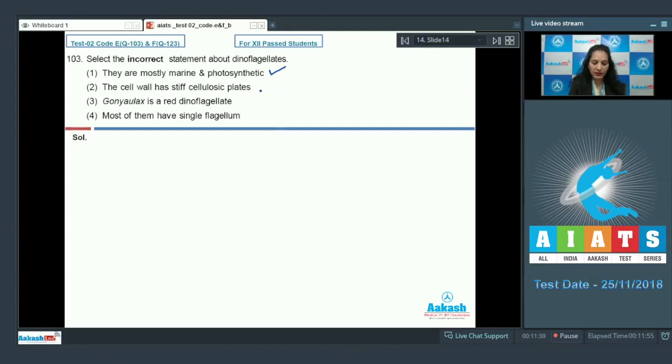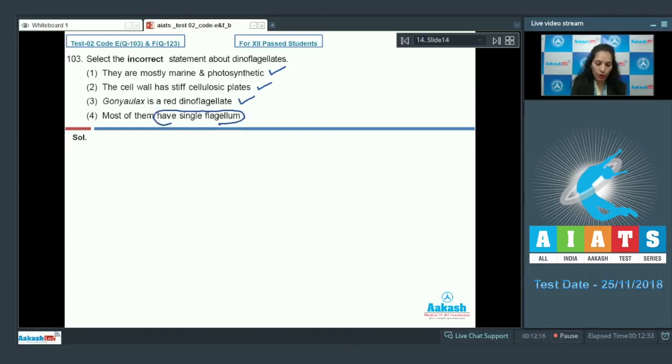Second option, the cell wall has stiff cellulosic plates. Yes, the cell wall has stiff cellulosic plates on the outer side. Third, Gonyaulax is a red dinoflagellate. Yes, Gonyaulax is a dinoflagellate which is also called a red dinoflagellate as it multiplies so fast in the sea that it makes the sea appear red in color. The phenomenon is called red tide. So the red tide is due to the red dinoflagellate Gonyaulax. So this is true. Last one, most of them have a single flagellum.